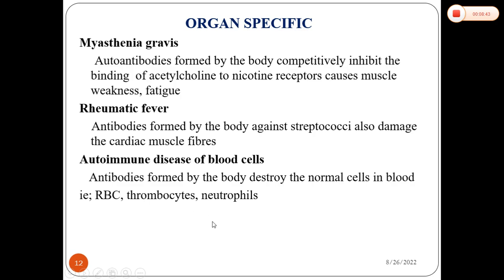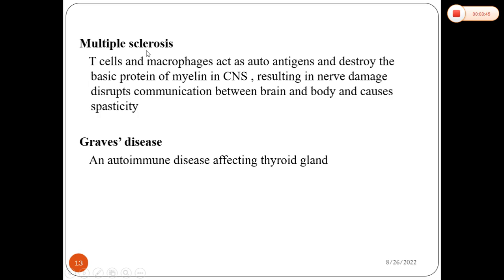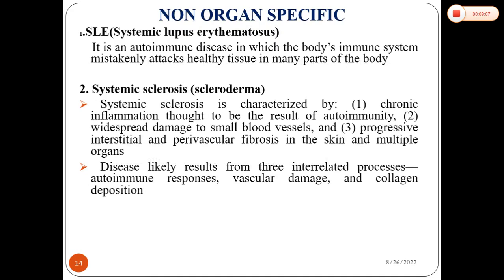All these are examples. Next, multiple sclerosis affects the nerves of the CNS, in which the myelin sheath of the nerves is destroyed, resulting in nerve damage, and that disrupts the communication between brain and body and results in spasm of extremities. Another is Graves' disease, an autoimmune disease that affects the thyroid gland, in which autoantibodies are produced against the thyroid gland.